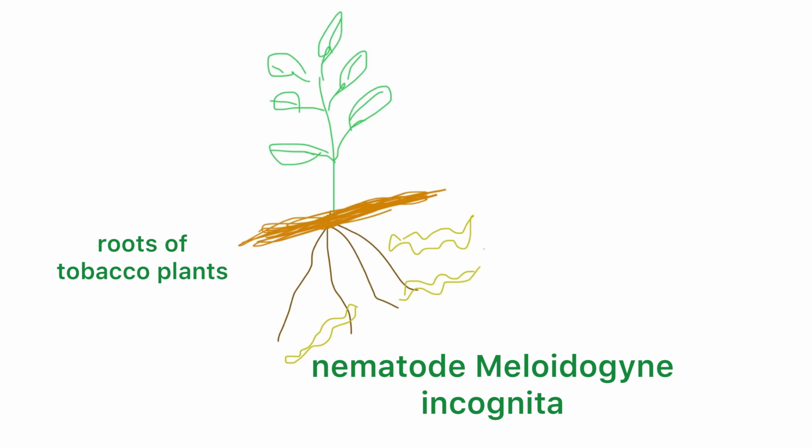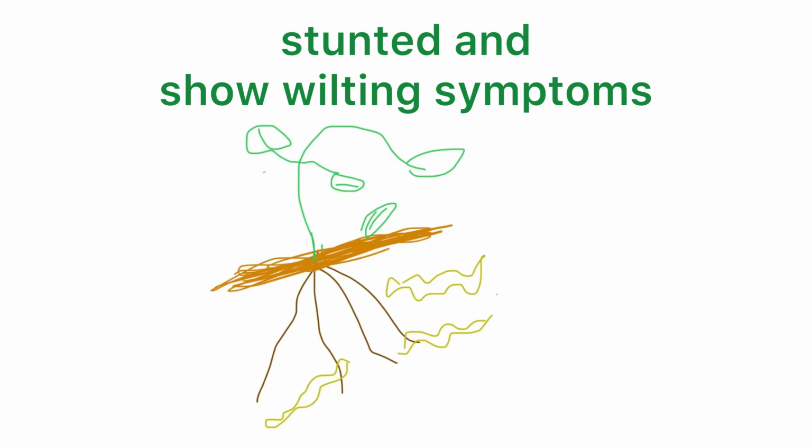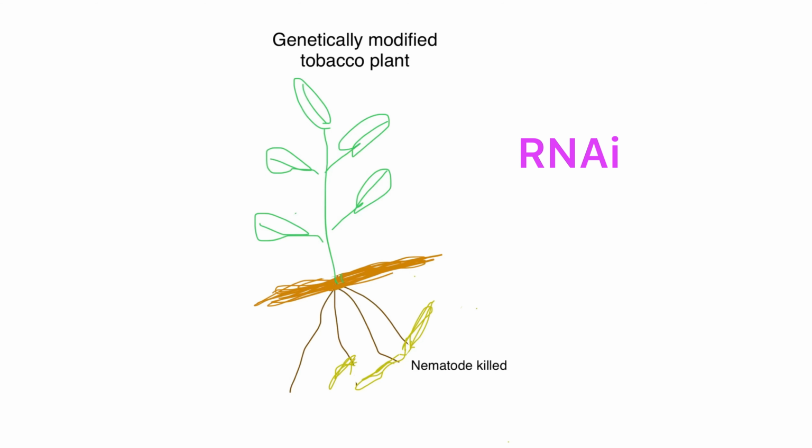A nematode, Meloidogyne incognita, infects the roots of tobacco plants and reduces the ability to take up nutrients and water, thus reducing the production of tobacco. The infection can be prevented using the RNA interference technique. RNA interference helps in developing resistance in tobacco plant against nematode infection.